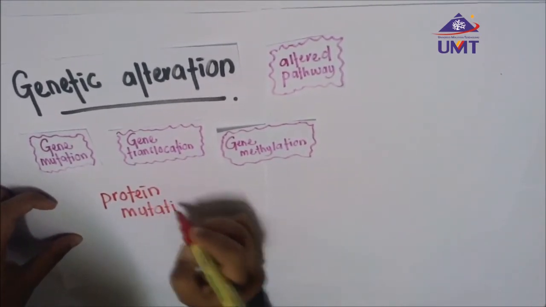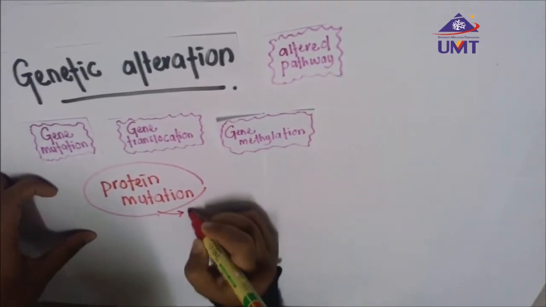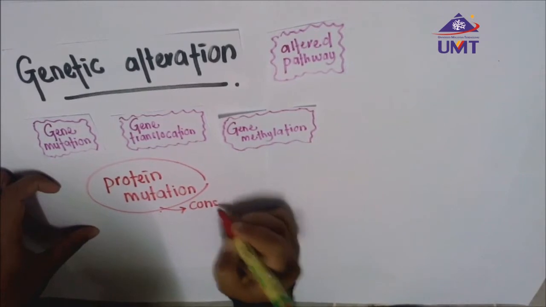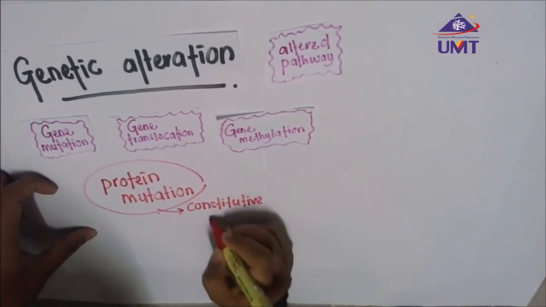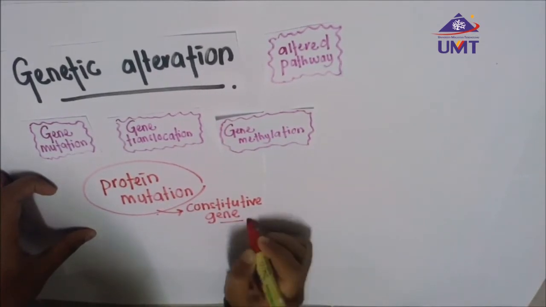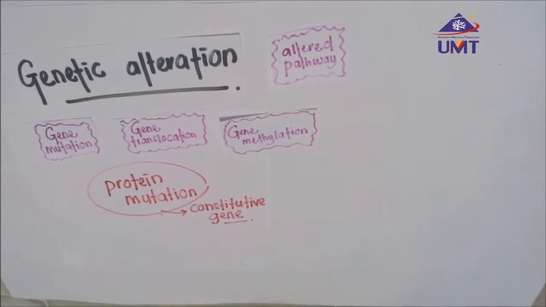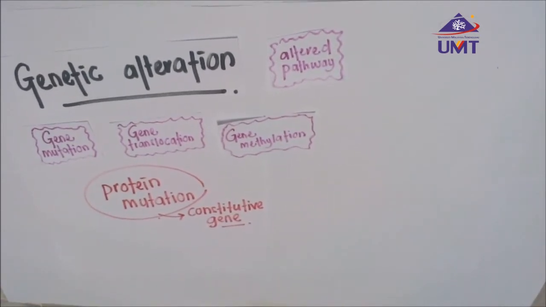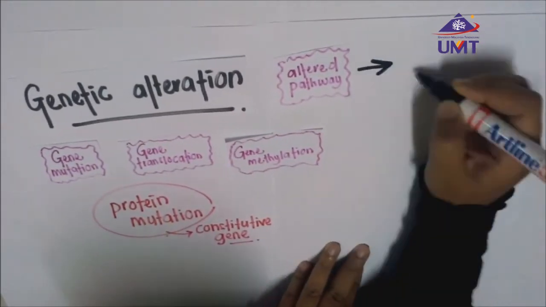The genetic alteration in thyroid cancer involves gene mutation, gene translocation, gene amplification, aberrant gene methylation, and several altered pathways at the molecular level. Gene mutation leads to protein mutation and causes the continuous activation of a series of genes. It also may affect the nucleotides around codon 600.